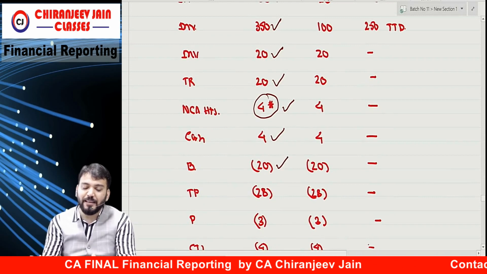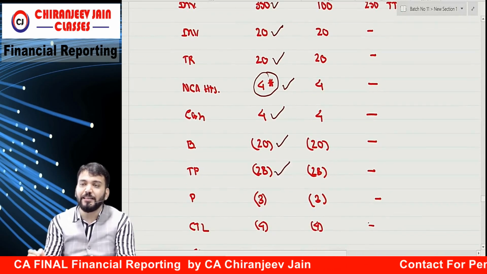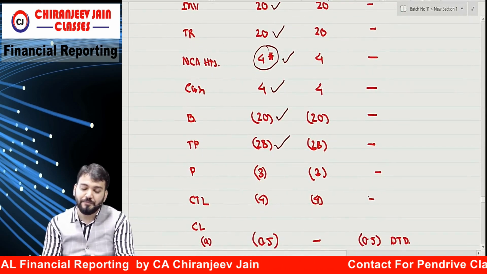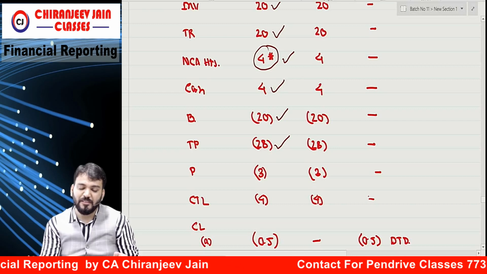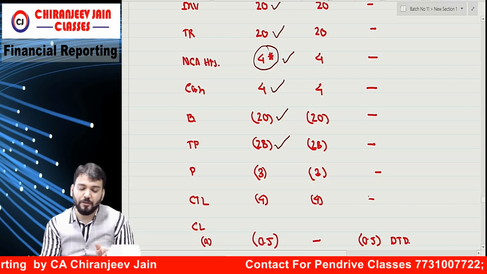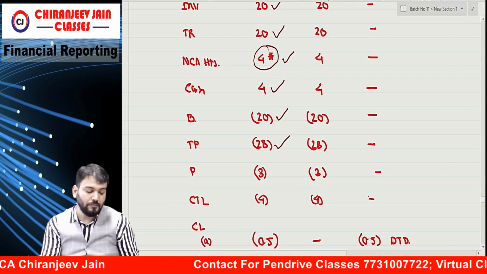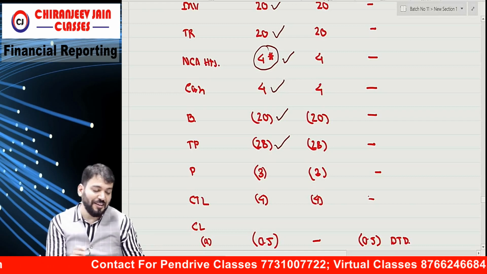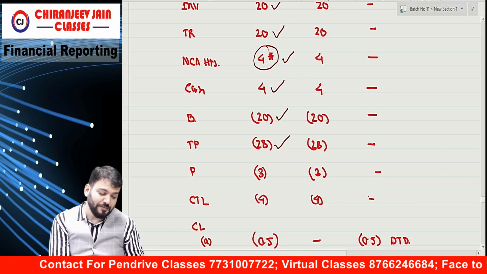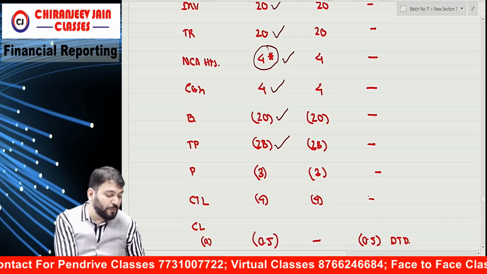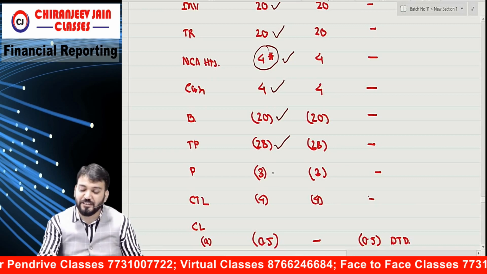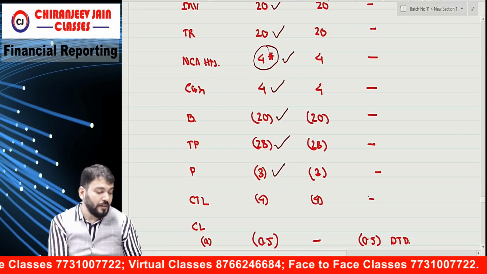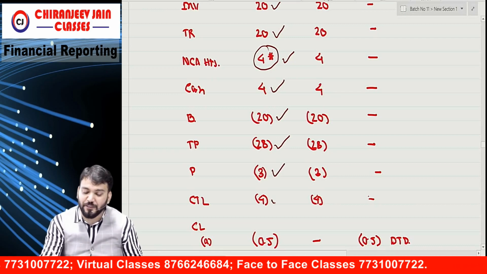Borrowing they have given 20. Trade payable 28. Correct? Understood? This P is what? I have also forgotten. Acha, this is provision, huh? Correct. So there was what? Provision for warranty is 3. Correct? Understood? And current tax liability 4.